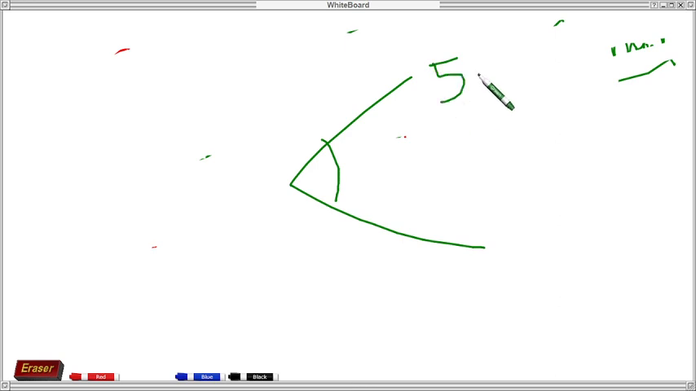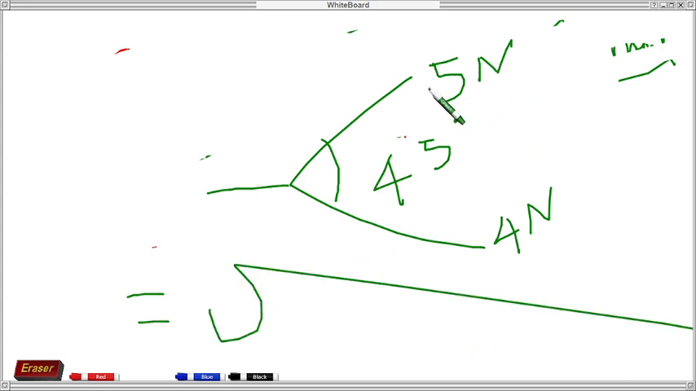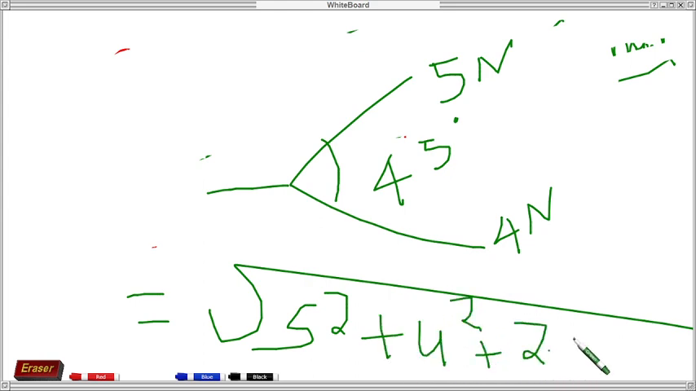Now if there is a force of 5 Newton, a force of 4 Newton, and an angle of 45 degrees, what will be the resultant force? You will tell me the resultant is the square root of 5 square plus 4 square plus 2 into 5 into 4 cos 45. Yes, this is a vector, a simple vector resultant addition. This will be your resultant force.